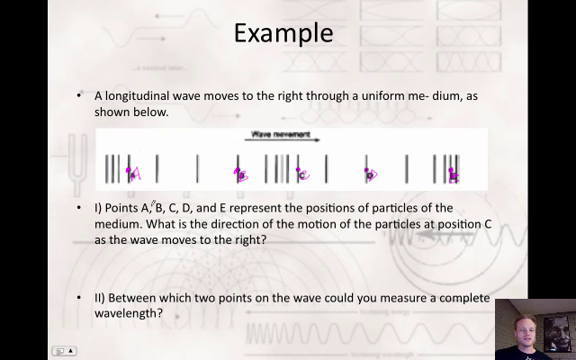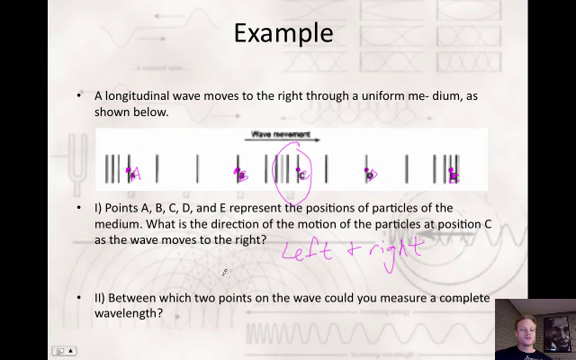It says points A, B, C, D, and E represent positions of particles of the medium, so it could be air, water, whatever. What is the direction of motion of the particles at point C as the wave moves to the right? Well, the very definition of a longitudinal wave is that the particles move parallel to the wave direction. So particle C is going to be moving left and right. That would be our answer: left and right. It will not move up and down, because that would be the definition of a transverse wave. A longitudinal wave compresses and then expands.